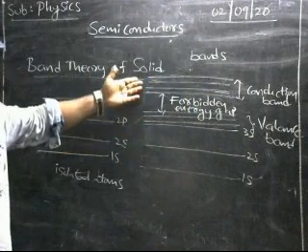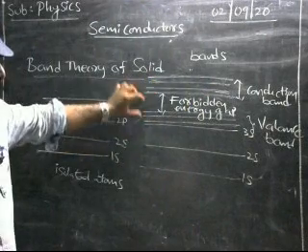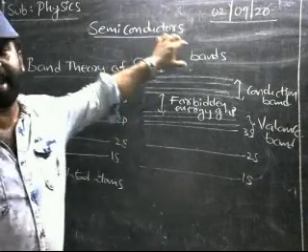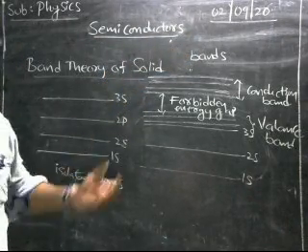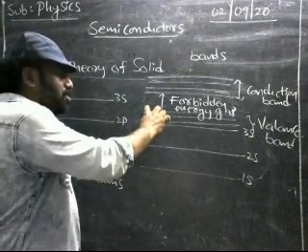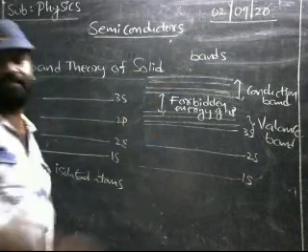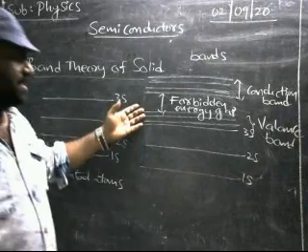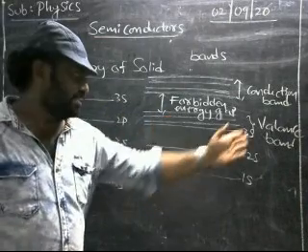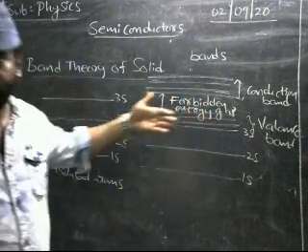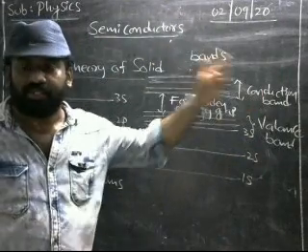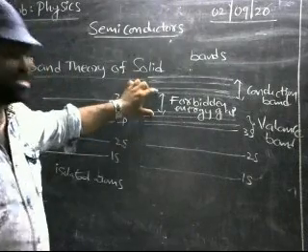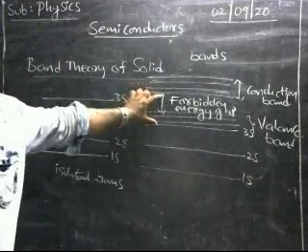Closely spaced energy levels are formed, and those are called bands. A band is a range of closely spaced energies. The lowermost band is the valence band, the uppermost is the conduction band, and the gap between them is the forbidden energy gap.